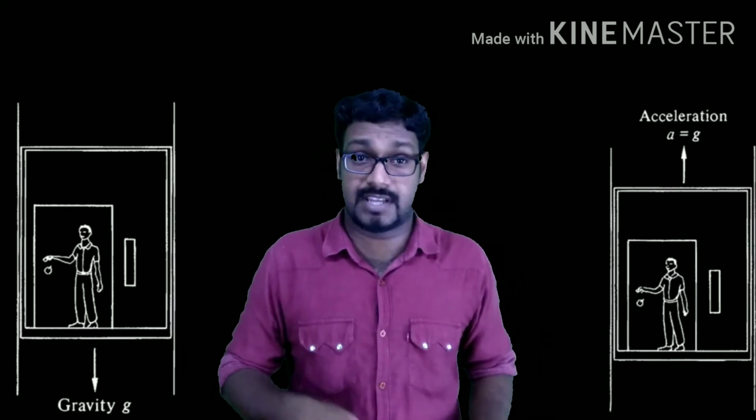One real life example of the use of the principle of equivalence is the zero gravity flight. Initially astronauts are trained in a zero gravity flight, but I think now it is available for tourists also. So what is a zero gravity flight? How can someone create a region of space where there is no gravity on the surface of Earth?